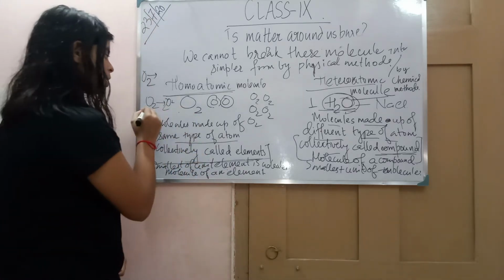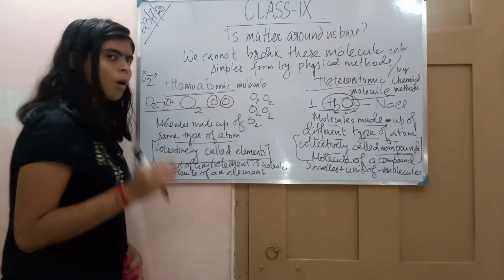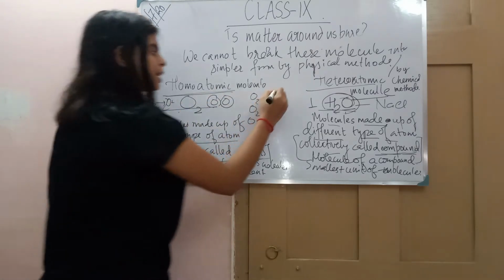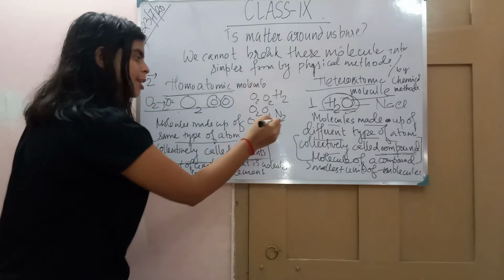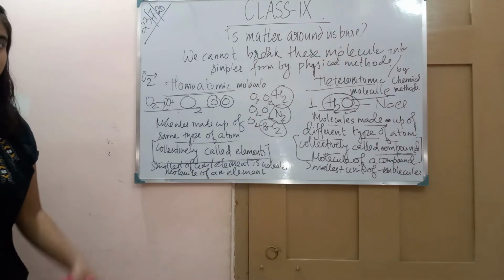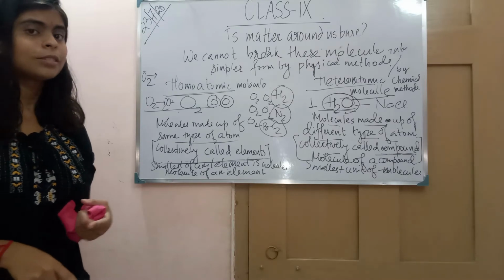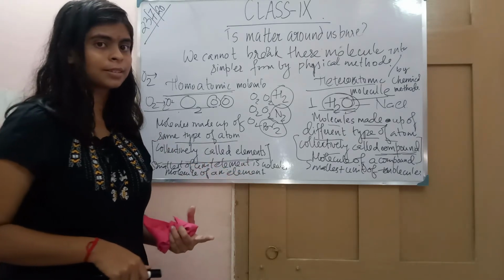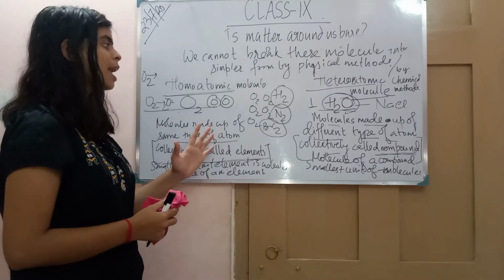Don't get confused with the elements. Here also you see a similar atom only. O2, O2, O2. O only, present only O. Take N2, take Br2. All these contain only a single kind of atom in them. Even after breaking, you are getting the same atom only. That is why we are calling it an element. So don't get confused with the elements like this.